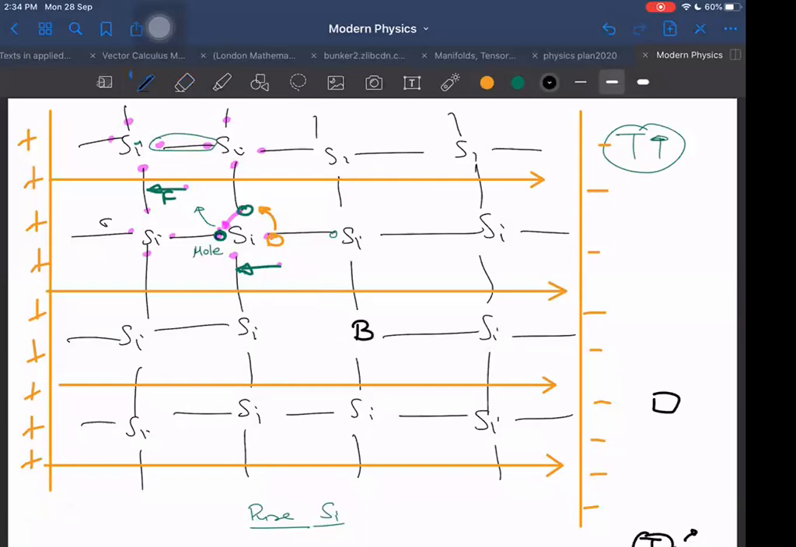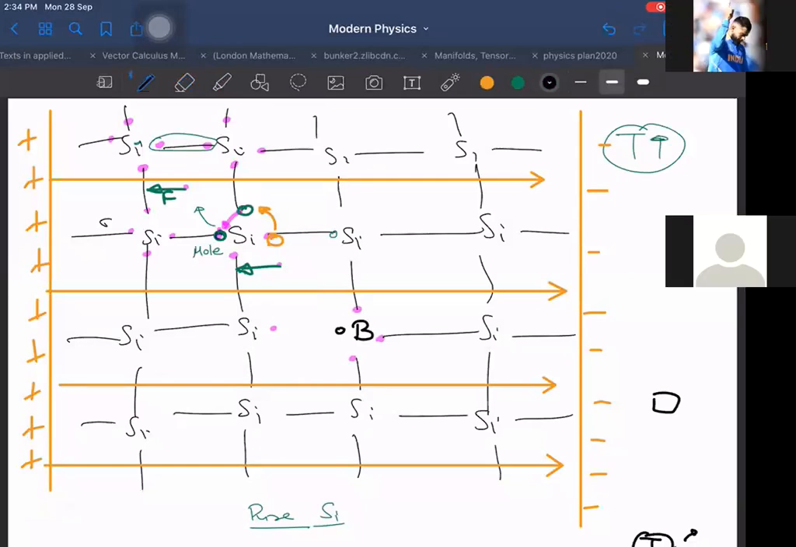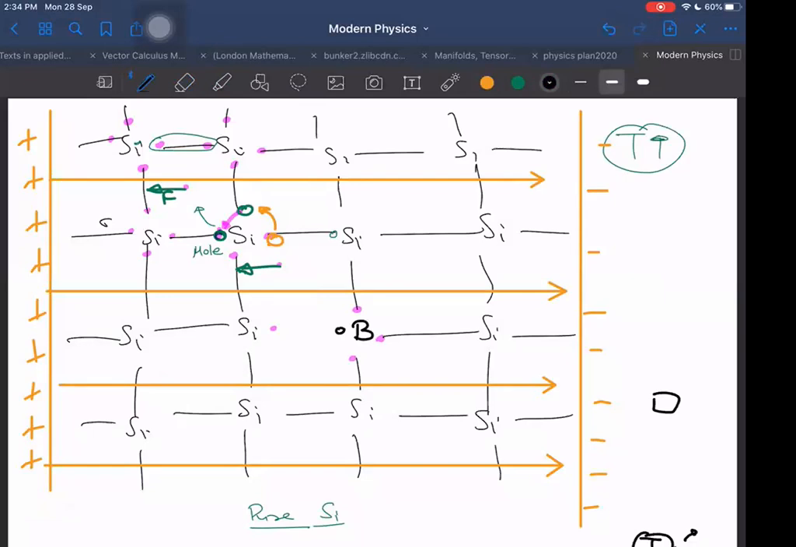In boron, how many electrons are there? 1, 2, 3. But it has nothing here to make a bond. This side it has nothing. There is nothing which can make a bond with the other silicon there. It has just 3 only. If there is one less, then this extra electron of the silicon here will be free to move.